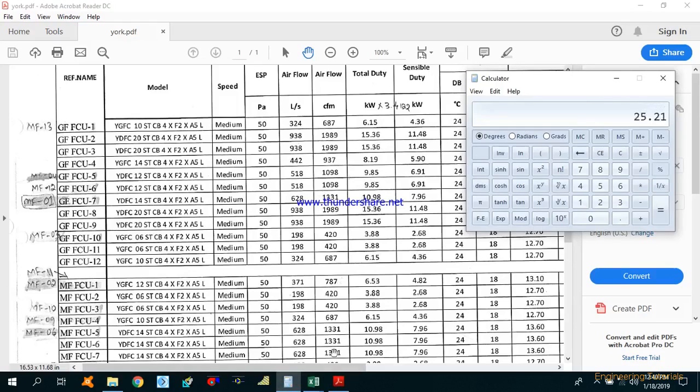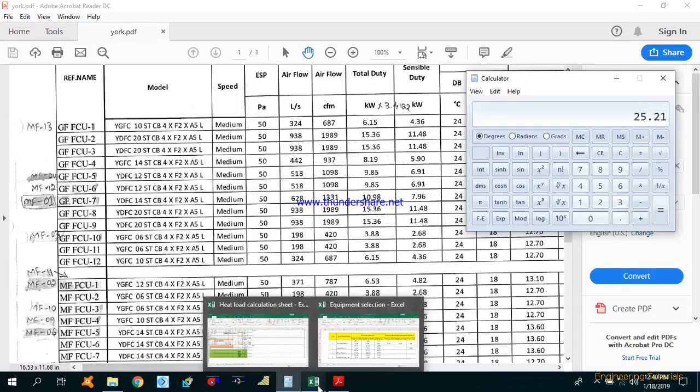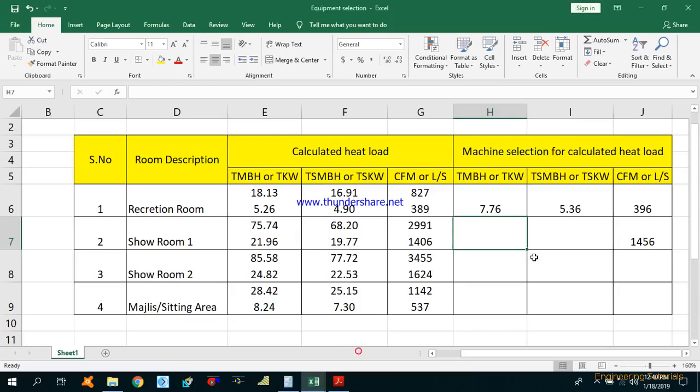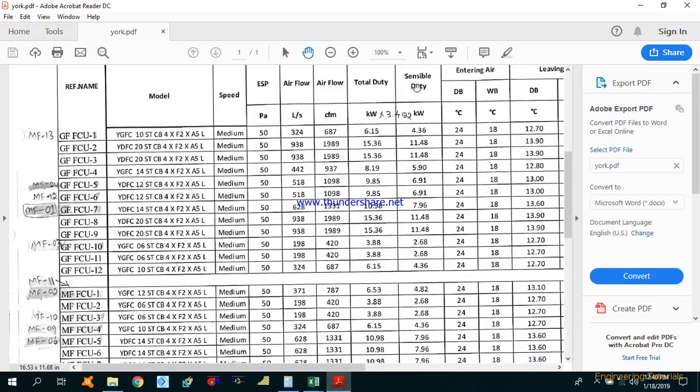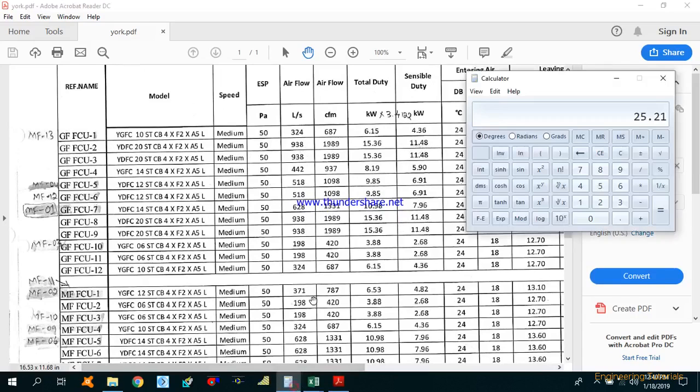So total 25.2 total duty kilowatt, 25.21. And then TS kilowatt, that is sensible duty kilowatt, how much? For 938 liters per second, that is FCU2, and that is FCU5. So FCU2 it's 11.48, and FCU5, that is 518 liters per second, is 6.91. So 18.40.